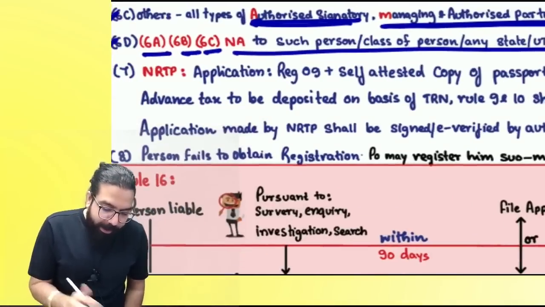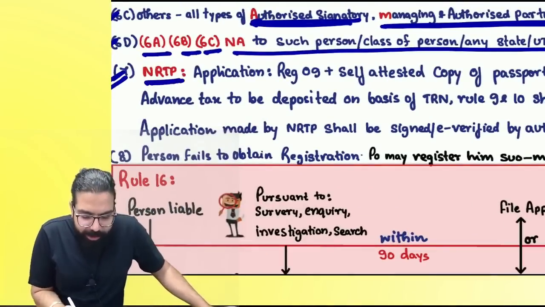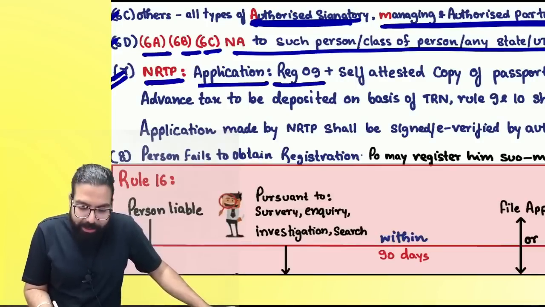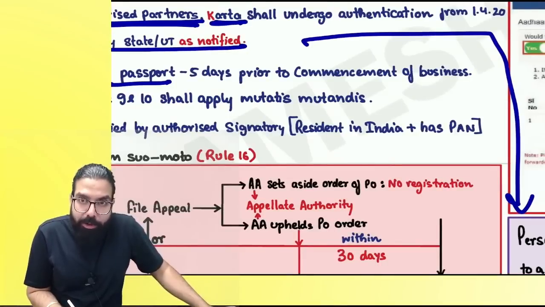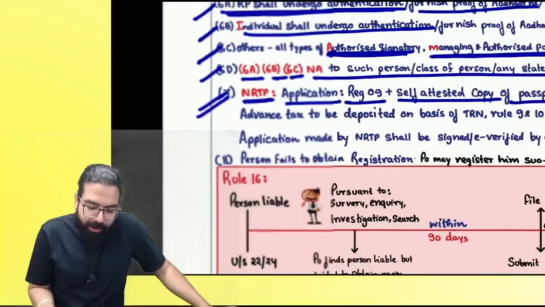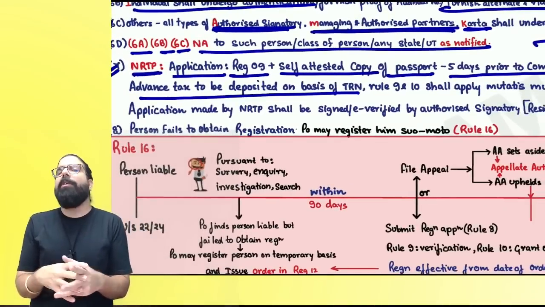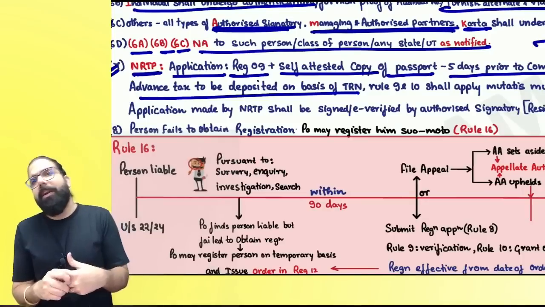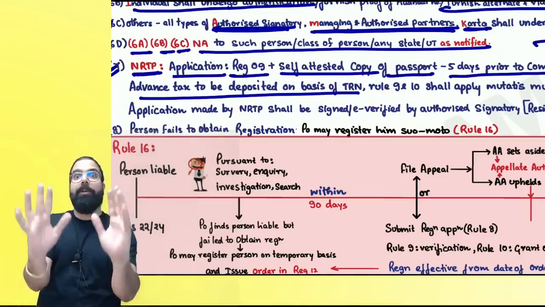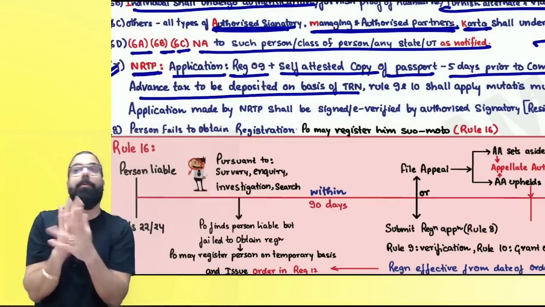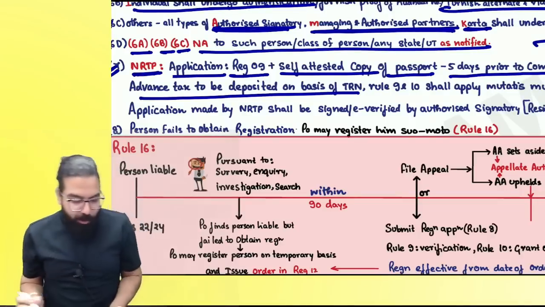Now, then we have section number 25(7), which goes ahead and talks about NRTP. NRTP will give application in GST REG 09. Along with that, self-attested copy of passport will be given, and they will have to take registration. How many days prior, everyone? 5 days prior. And then, always remember, when they take registration online, they are given one temporary reference number. On the basis of that temporary reference number, they will have to deposit tax in advance, saying I am going to start business, this much business I will do, this much is the tax, I will give in advance, only then registration will be given. Are we clear? Verification will be done and registration certificate will be issued. Can we go ahead, everyone?